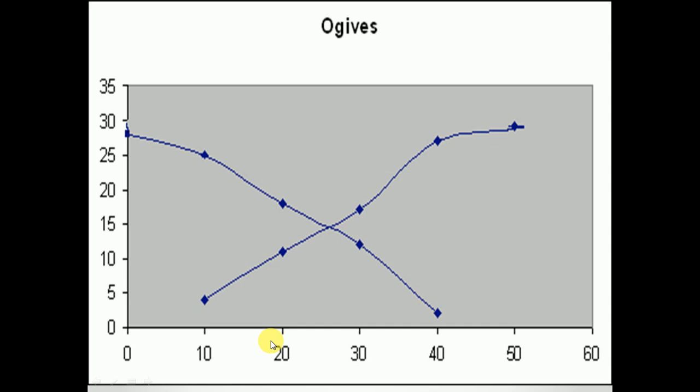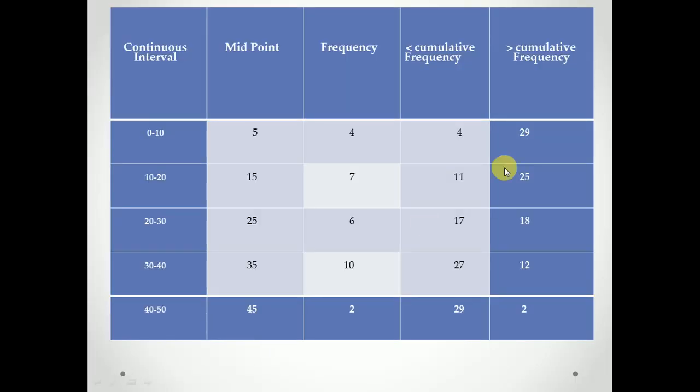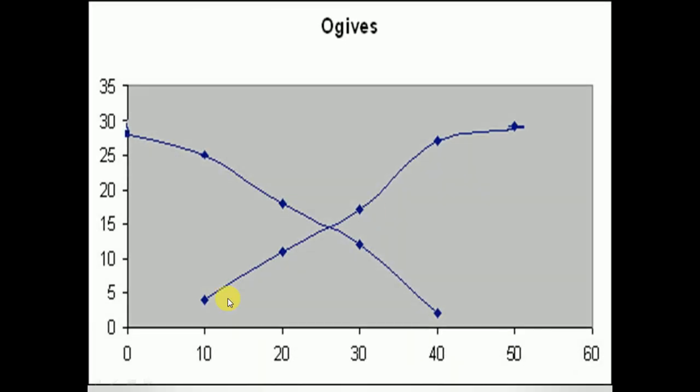On the y-axis, take a suitable scale because the maximum value is 29, so you have to take it till 35: 0, 5, 10, and likewise till 35. This is the scaling you have to do for the Ogive curve.